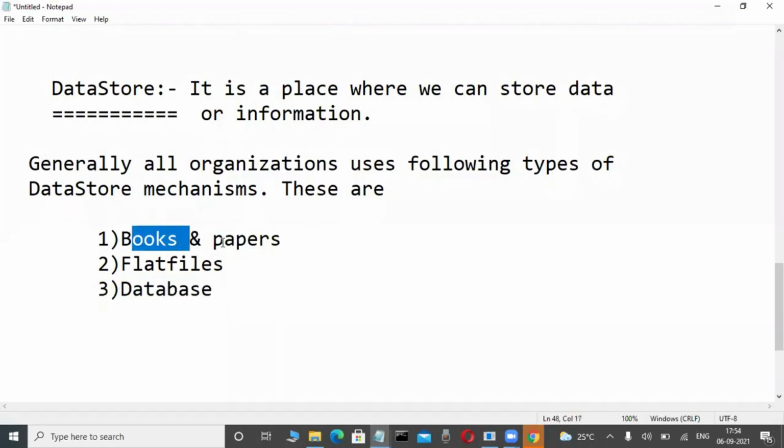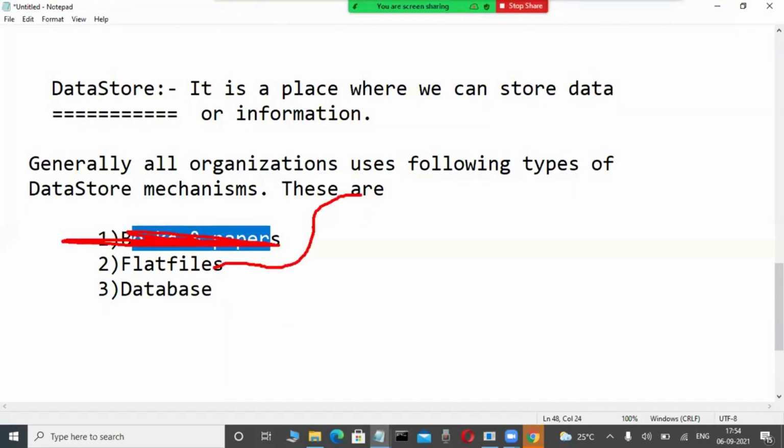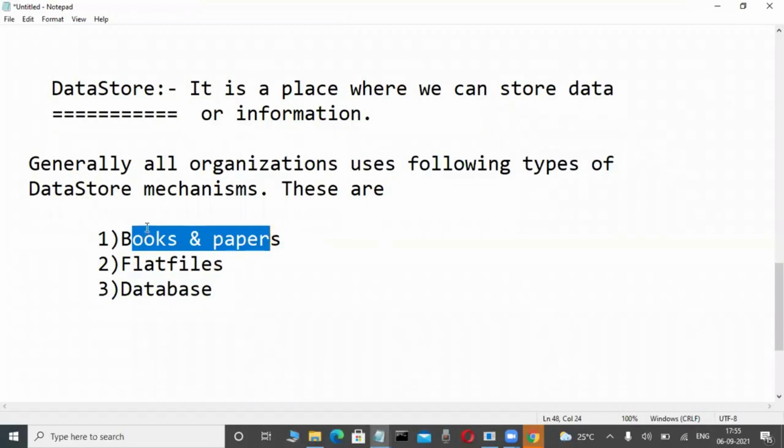Now check it out. Books and papers, I am not explaining. For computer students, what is important is how we store data or information through computers. Without computers, maybe in some rural areas in India, some small organizations still store data in ledger books, books and papers, as account students know well. In them, employee name, address, transaction details, and employee salary are stored. That is also possible.